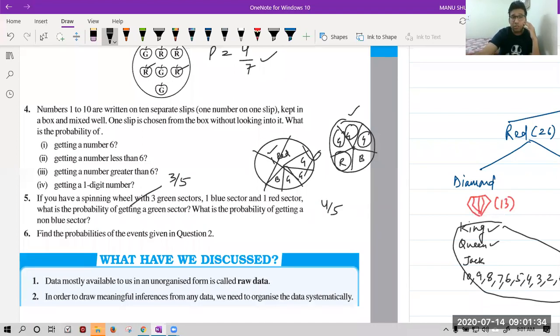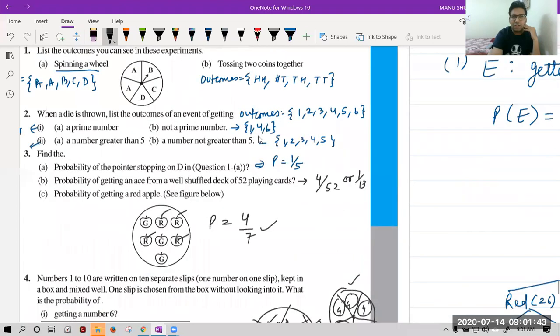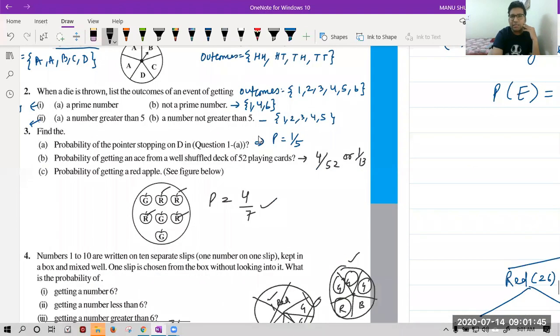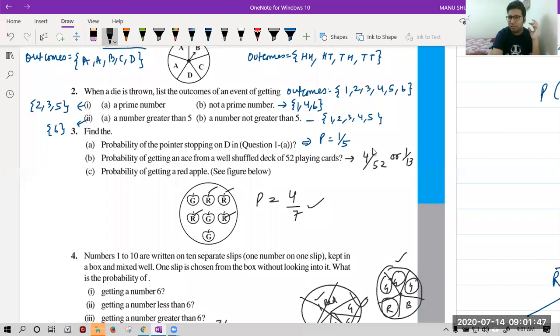Okay. Question number 6. Find the probabilities of the events given in question number 2. We have done question number 2 already. We wrote only the events. Now he is asking, write the probability. It's very easy. Just see. In the first case, we have 3 favorable outcomes, so the probability will be 3 upon 6.